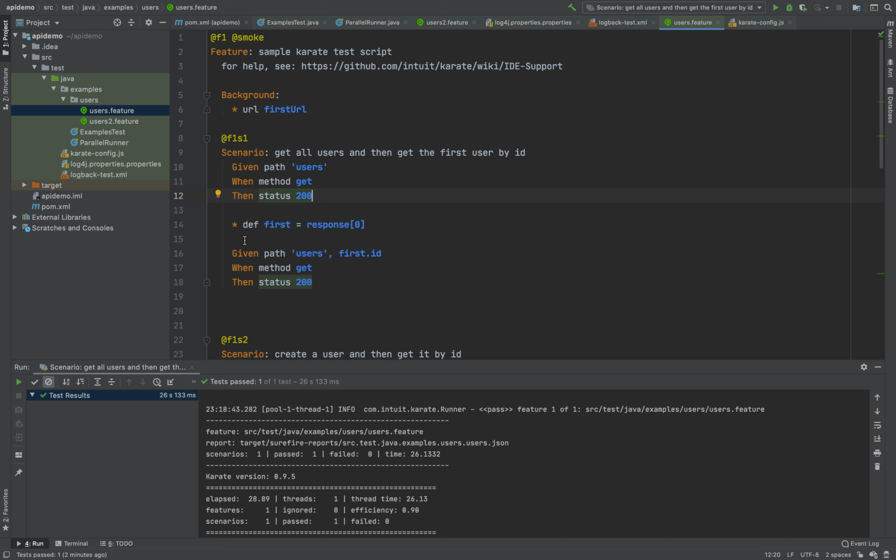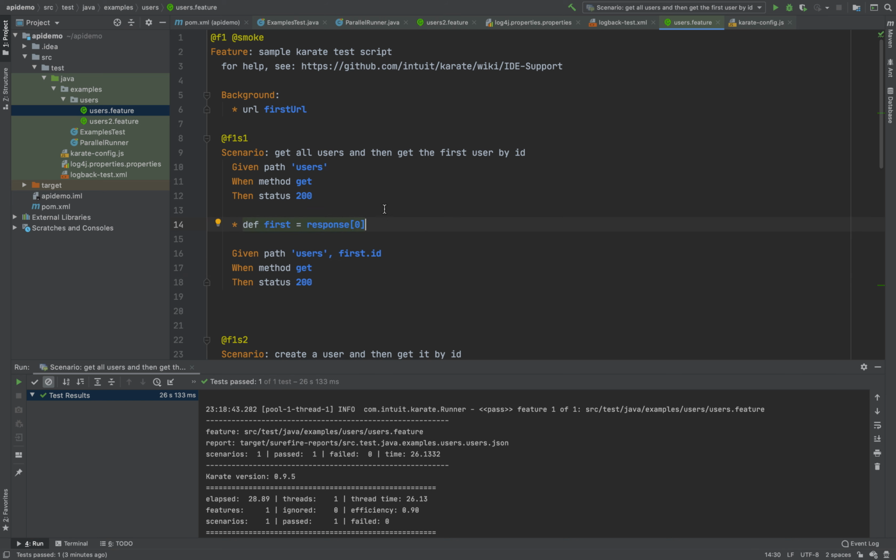We can even separate this into two scenarios, right? Because we are making a first call here using get, and there is another get call. So basically we are making two calls for the same endpoint. But is it really the same endpoint?